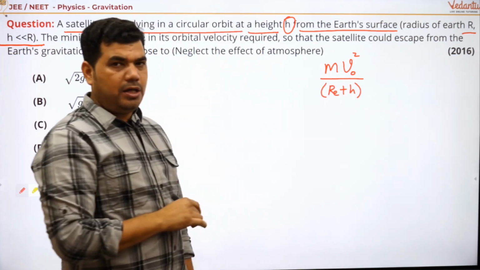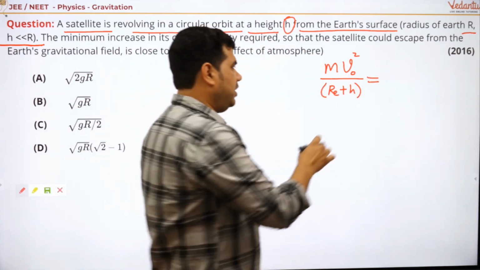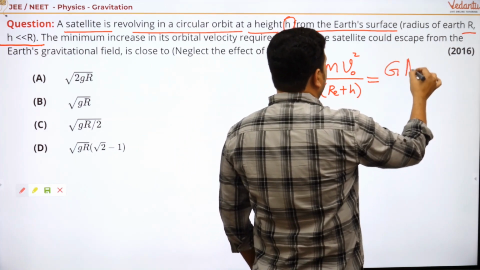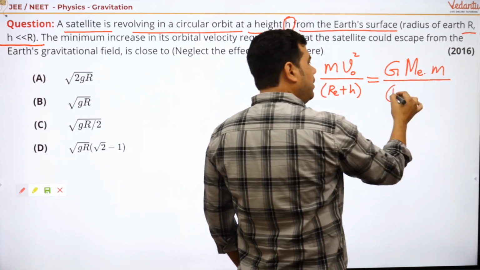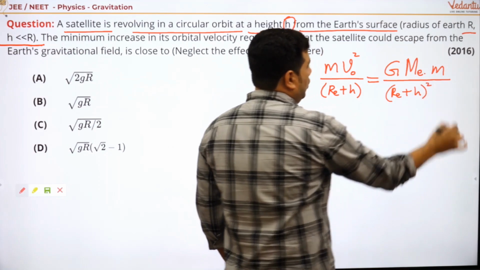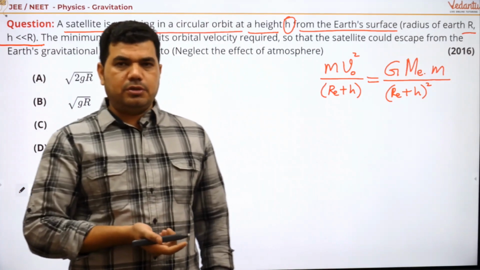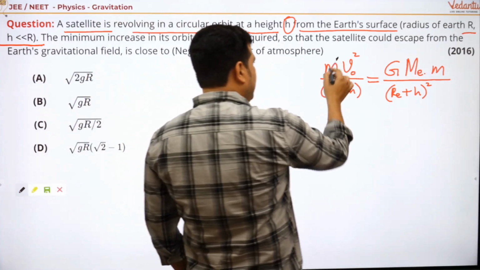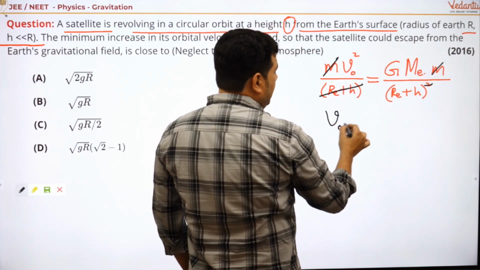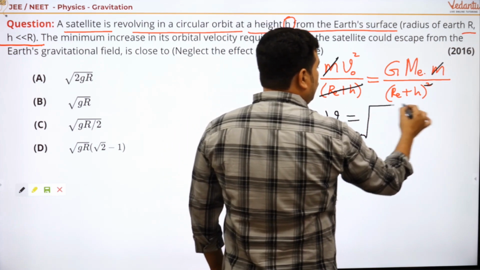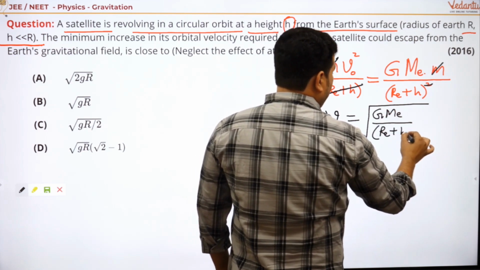This is the required centripetal force, and it is provided by the gravitational force, that is G, mass of Earth Me, into mass of satellite m, divided by (Re plus h) whole square. Got it? This is actually the condition, the necessity. So m will be cancelled out, Re plus h also will be cancelled out. Then you can say v naught is equal to root of G Me divided by Re plus h.